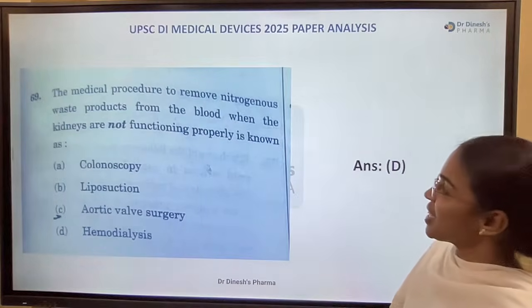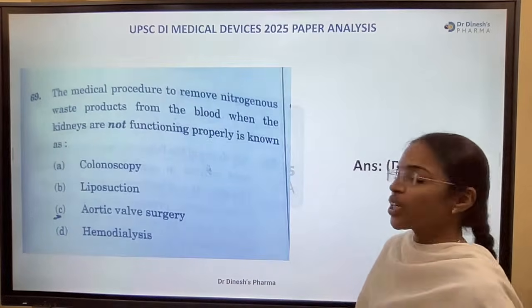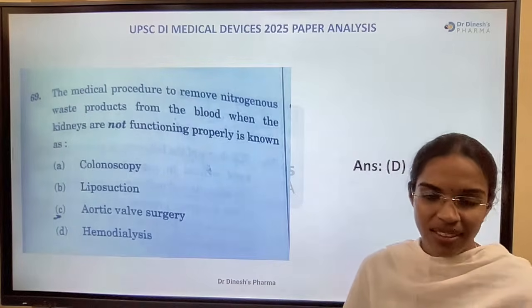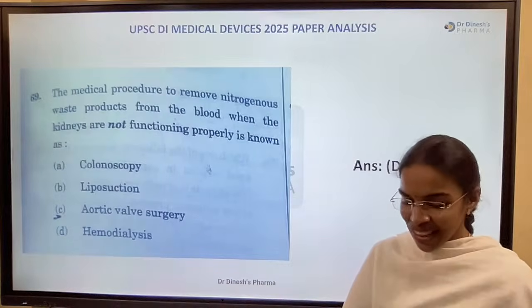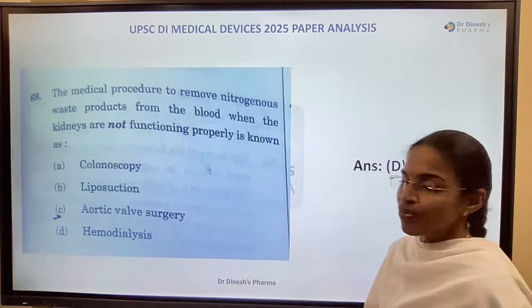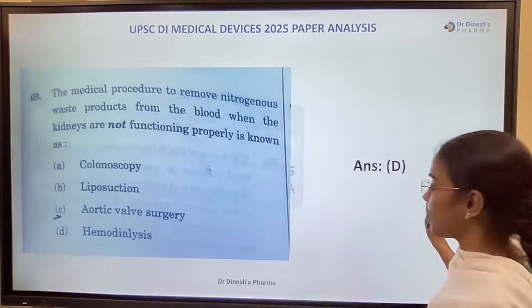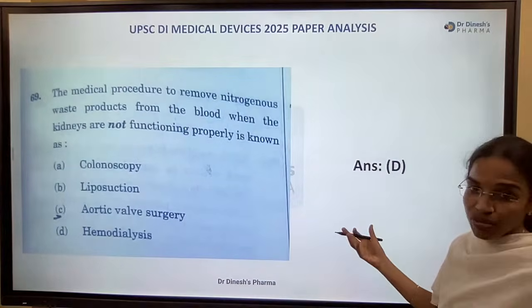The medical procedure to remove nitrogenous waste from the blood when the kidneys are not functioning properly is known as. Yeah, slightly a question related to pharmacy and biology. Medical procedure. Yes, what was it? D, hemodialysis. Okay, hemodialysis is the right answer. Kidneys are not functioning properly, go for dialysis.